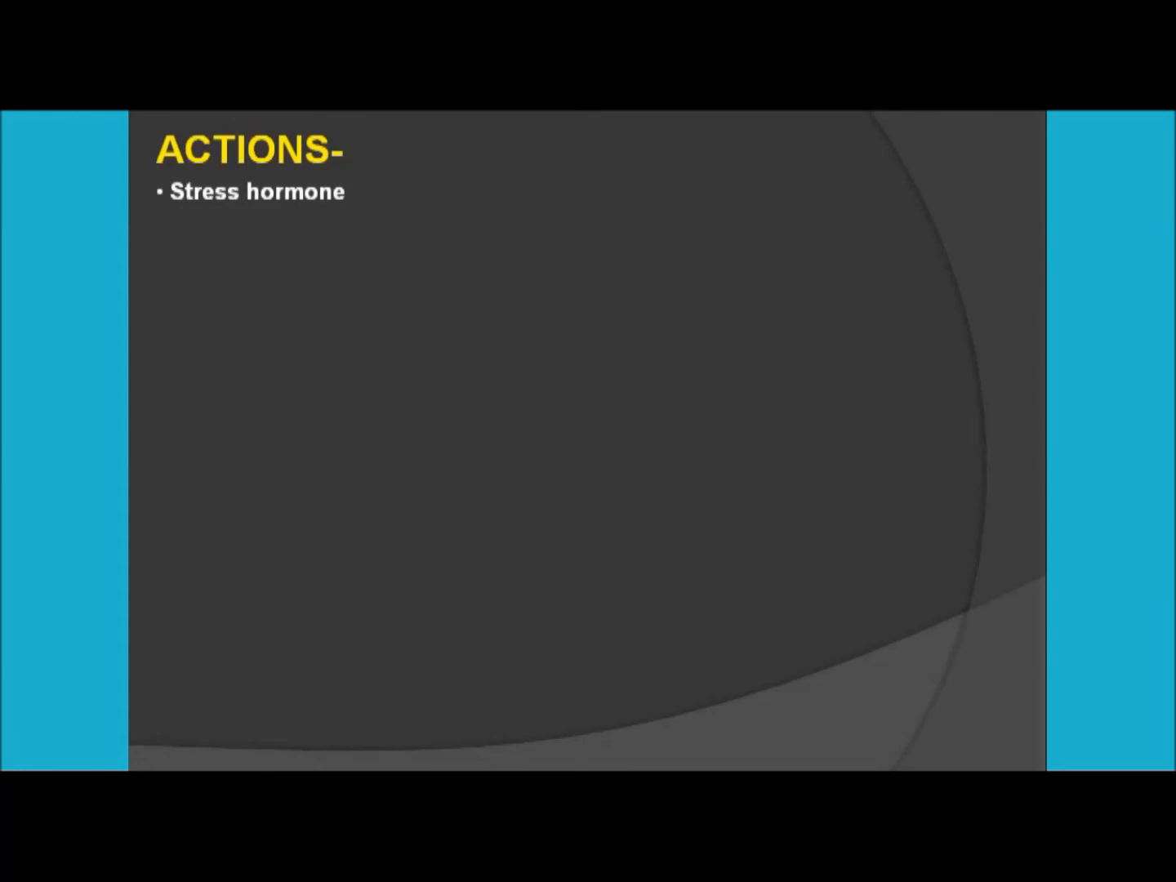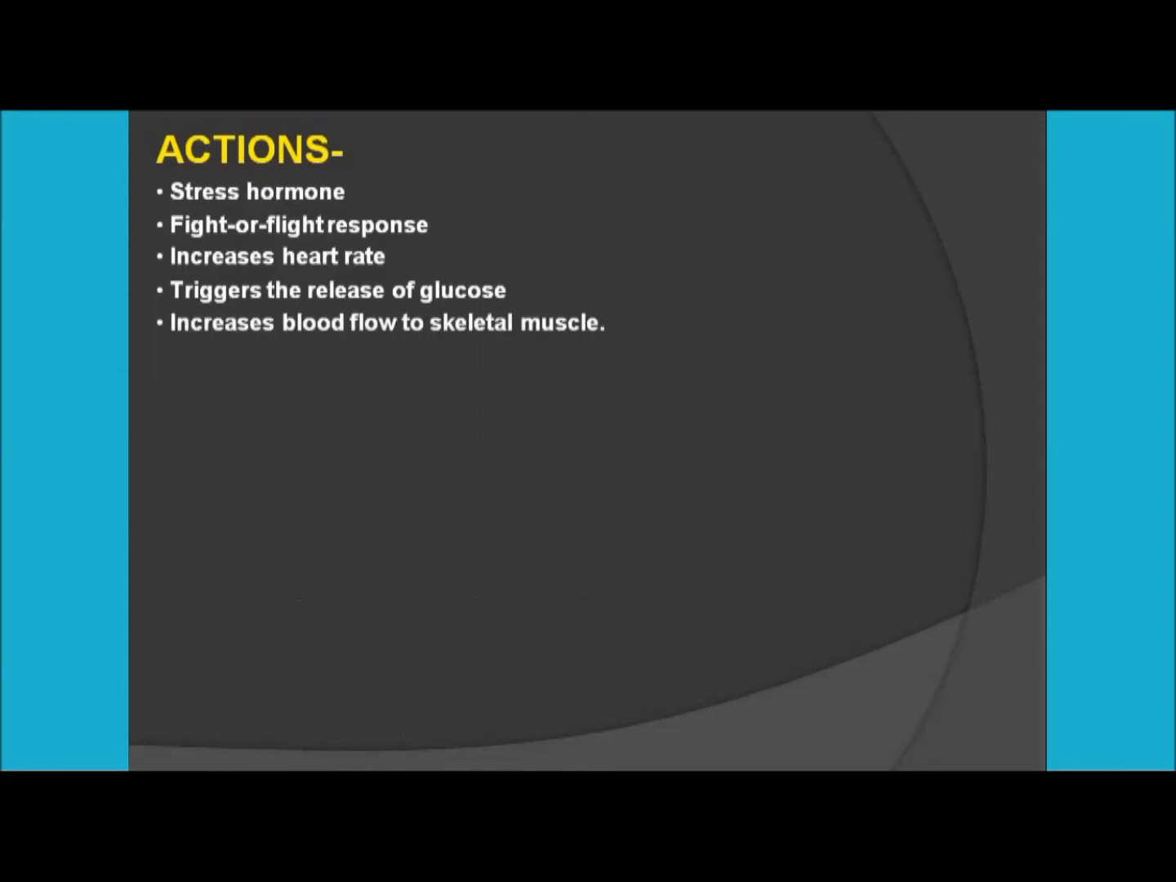The next one, the action. First of all, it is known as the stress hormone, and it is also known as the fight or flight response. It induces the fight or flight response in the human being. Moreover, it increases the heart rate, unusual, unconditional increase of the heart rate. It triggers the release of glucose in the human body. Moreover, it increases the blood flow to the skeletal muscles. It suppresses the neuroinflammation.